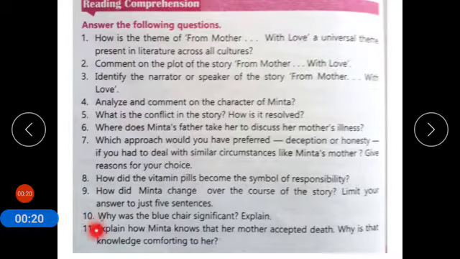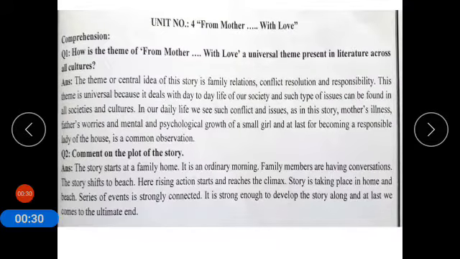These are 11 comprehension questions of this unit. I will explain these questions turn by turn. Now coming to the first one. How is the theme of From Mother with Love a universal theme present in literature across all cultures? It is asked from you, what do you think that the theme is universal?